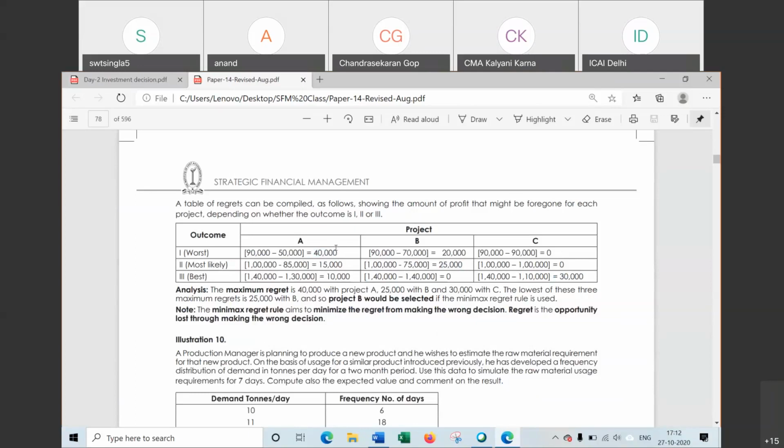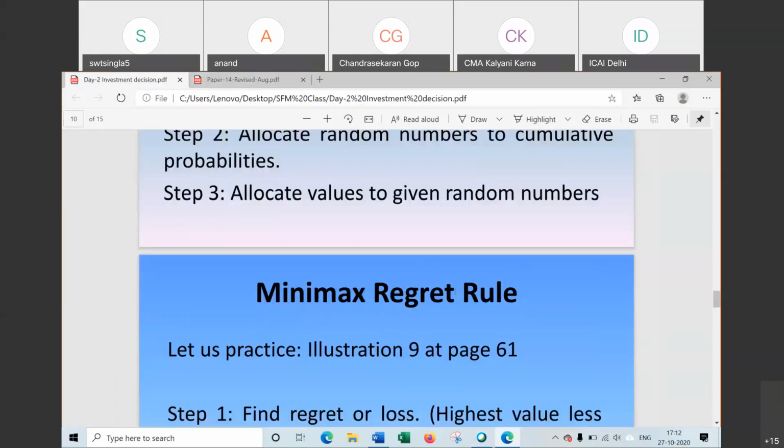हमने कौन कौन सा लिया था. 40, 25 and 30. इसमें से minimum कौन सा है. 25. So we will select the project B. Again, what is the step? Minimax regret rule. First find the regret, that is loss, then maximum of the loss, then minimum of those values selected. Minimax regret.